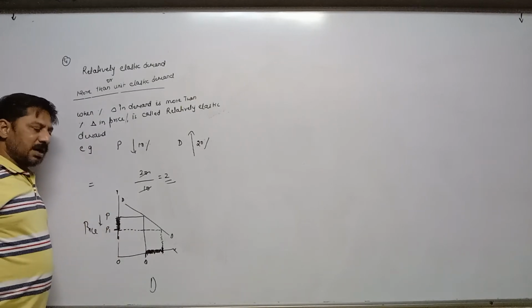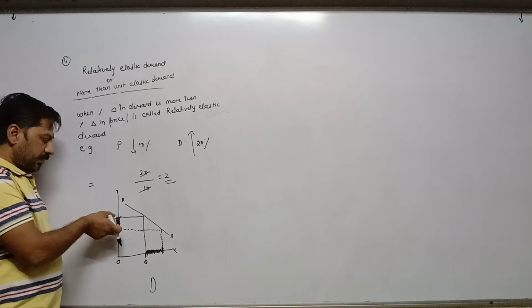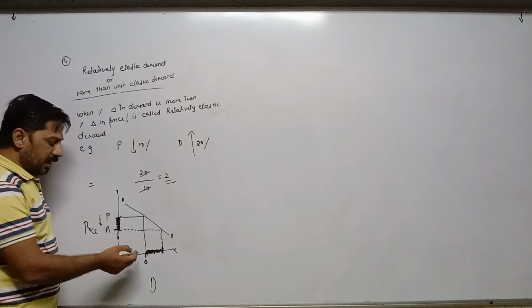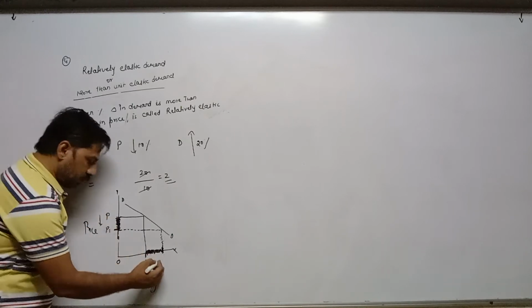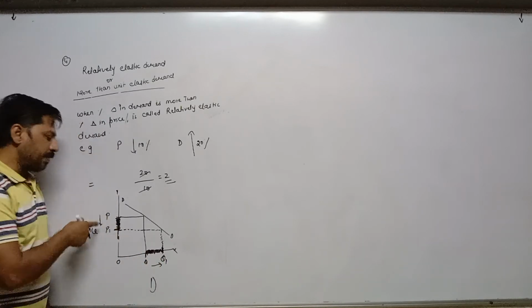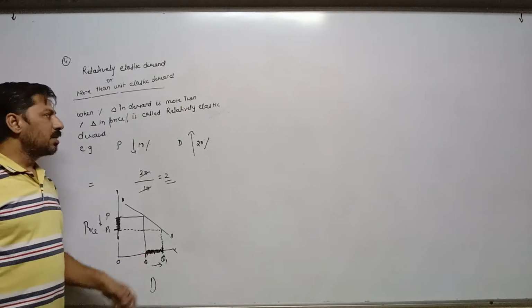The last three diagrams are the same, but the only difference is the gap, the distance. Here the distance is less between P to P1, and here the distance is more between Q to Q1. Here price decreases and demand increases, but the percentage of demand is more.